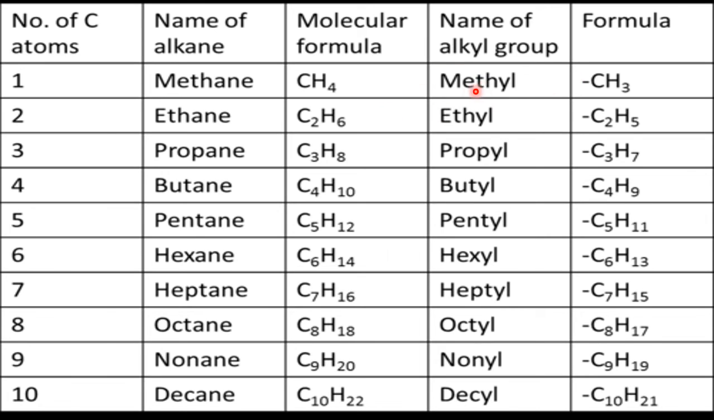So methane to methyl, ethane to ethyl, propane to propyl, butane to butyl, pentane to pentyl, hexane to hexyl, heptane to heptyl, octane to octyl, nonane to nonyl, decane to decyl. These are the first 10 alkyl groups derived from the first 10 alkanes. Alkane minus 1 H equals alkyl. Simple formula, and please practice. If you know the formula for the alkanes, automatically you will get the formula for the alkyls. Okay, right.